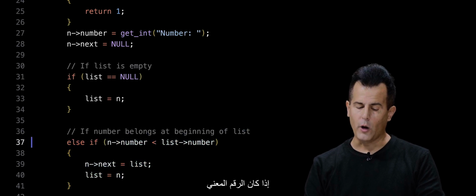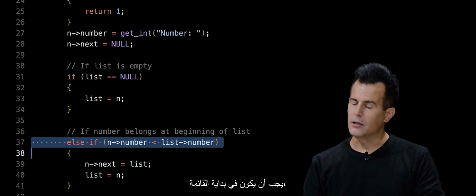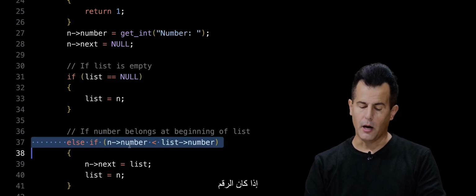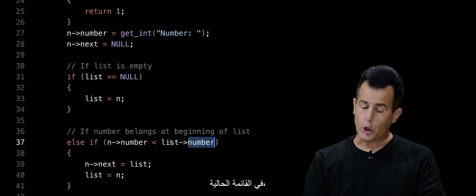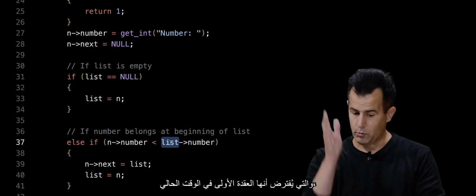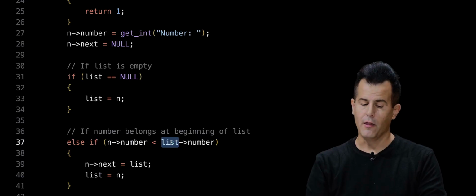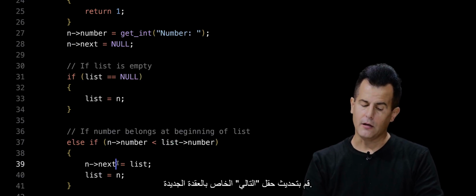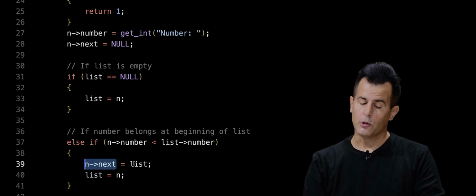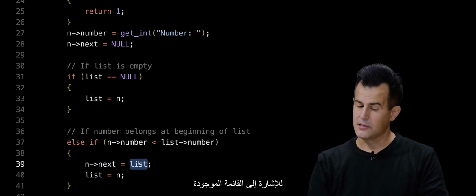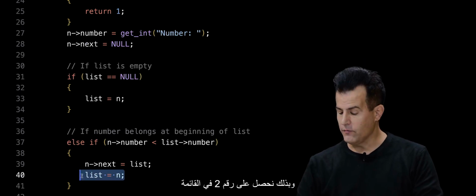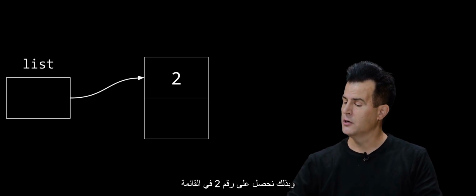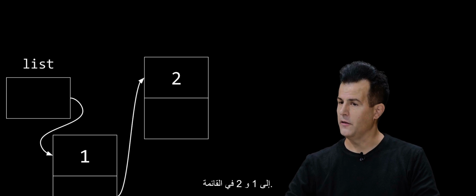So if the number in question belongs at the beginning of the list, so if the number in the new node n is less than the number in the current list, which is presumed to be the first node at the moment, then go ahead and update the new node's next field to point at the existing list, and then update the list to point at this new node, thereby giving us from 2 in the list to 1 and 2 in the list.